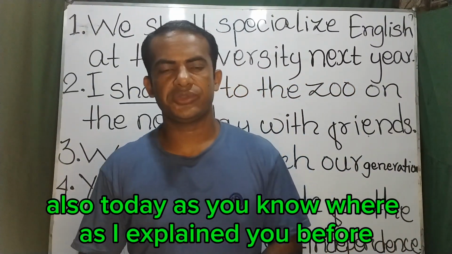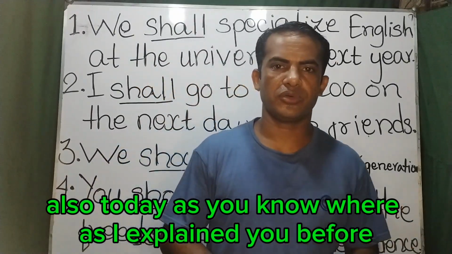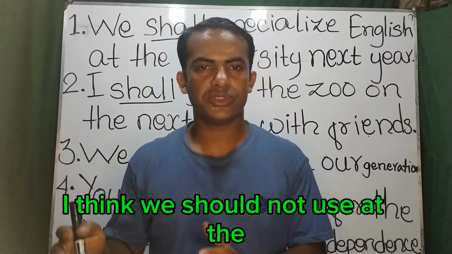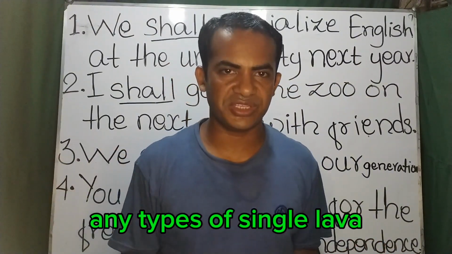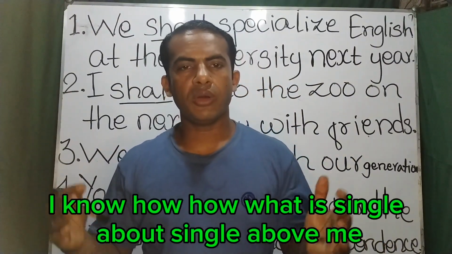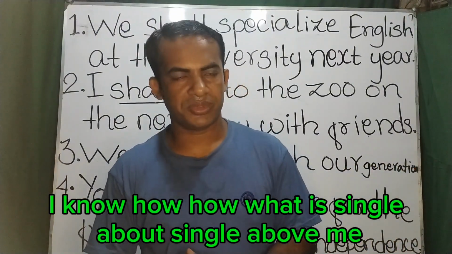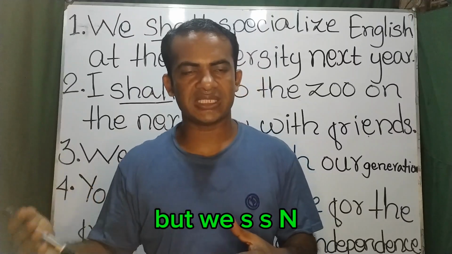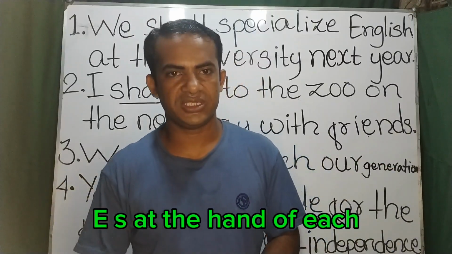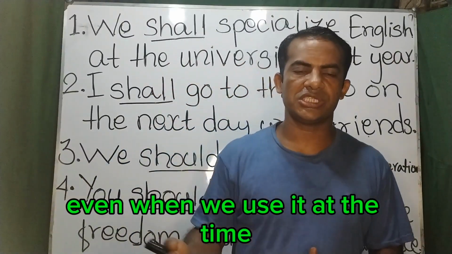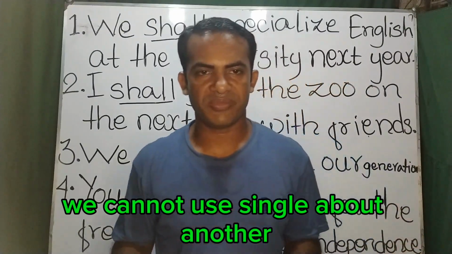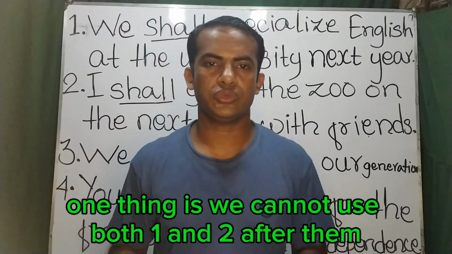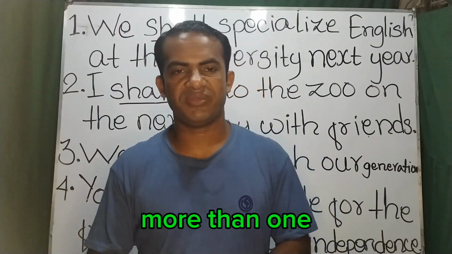Also today, as I explained to you before, when we use a modal verb, we should not use any type of singular verb. What is a singular verb? A singular verb means a verb with s or es at the end of it. Even when we use it, we cannot use a singular verb. Another thing is we cannot use verb 1 and 2 after the modal verb.